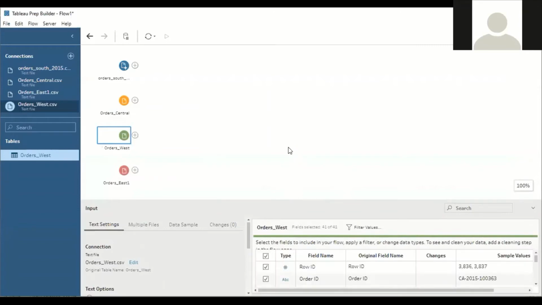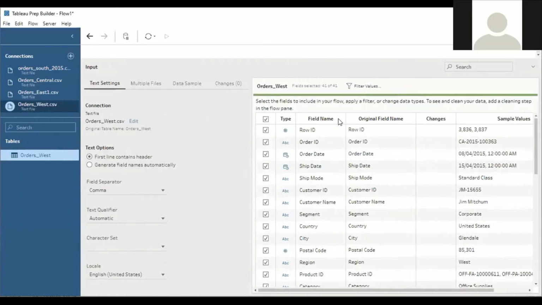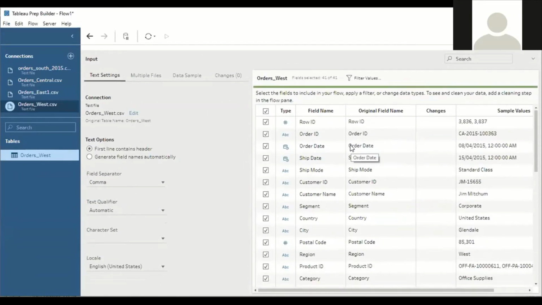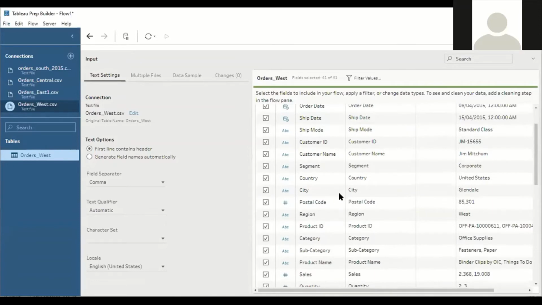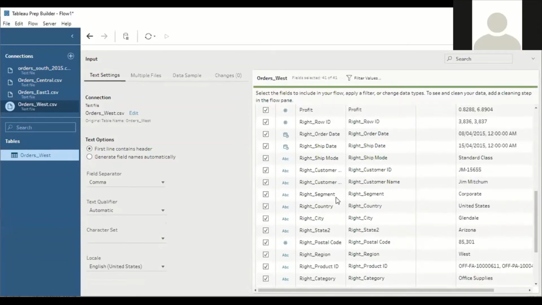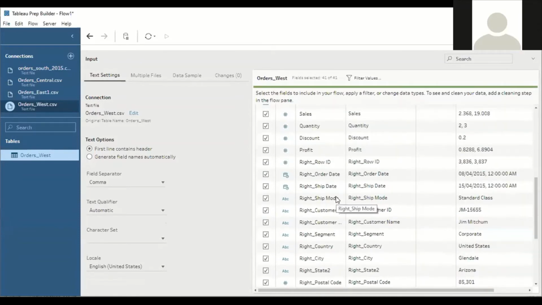So as far as order west is concerned, we have row ID. Yeah, no problem with the row ID. We have row ID in the other two, central as well as the south database. Ship date, no problem. Next, customer ID. Segment, okay, no problem. But here, data. Okay, so extra data, a copy of the extra data is available.